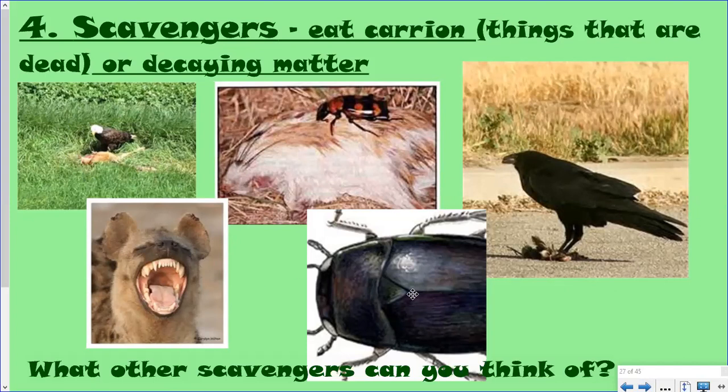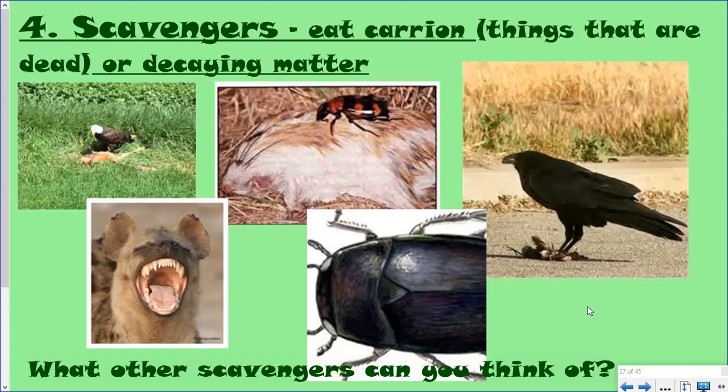This is also a type of beetle called a dung beetle, and a dung beetle you may have heard of. What they like to do is take decaying things, especially poop from animals, and they roll it up into a little ball, and they roll that little poop ball back to their home, and they eat it later. So a scavenger is something that waits till something dies before they eat it.